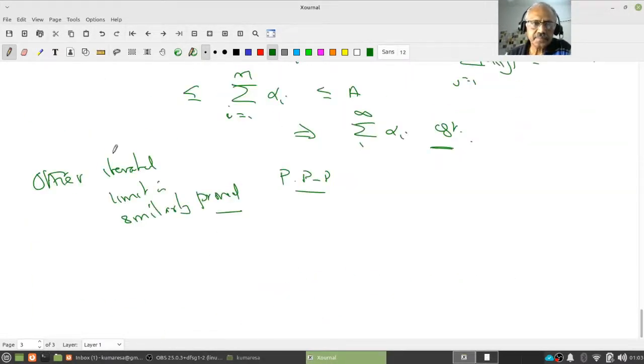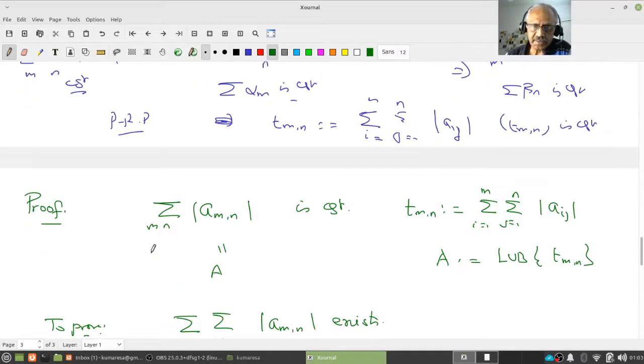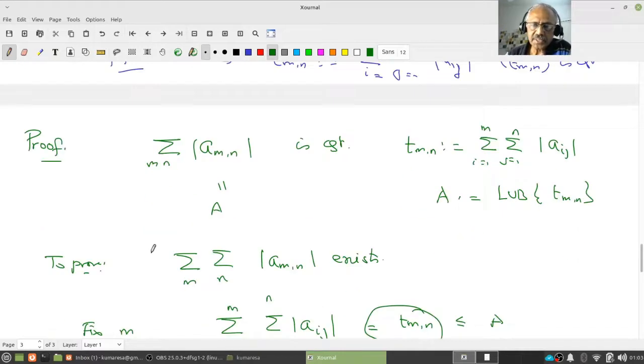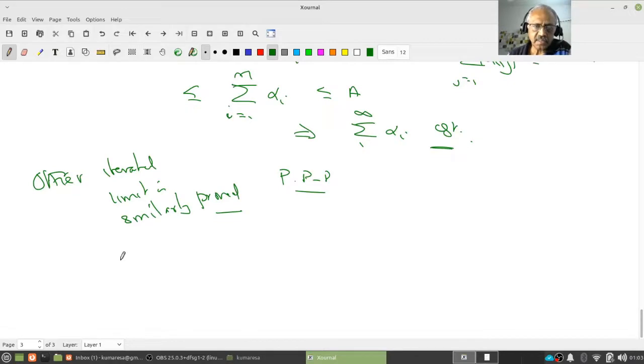So what have you shown? I have shown that if the double series is convergent, then both the iterated series converge. One I proved, the other one is similar. Now the other way around.